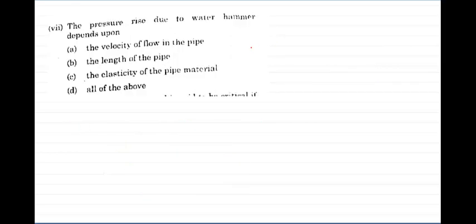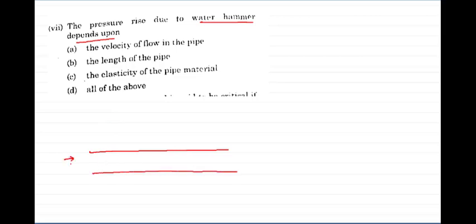So next question, the pressure rise due to water hammer depends on. When does water hammer happen? Suppose we have a long pipe, through which liquid is flowing with the velocity, say v. We also have a valve here. Initially the valve is open, so liquid is flowing easily. Suppose if we close this valve suddenly, what will happen? The momentum of this moving fluid will be completely destroyed because when the valve is closed, it will not be allowed to flow.